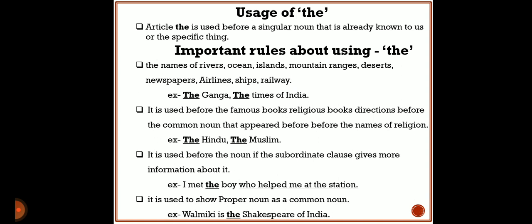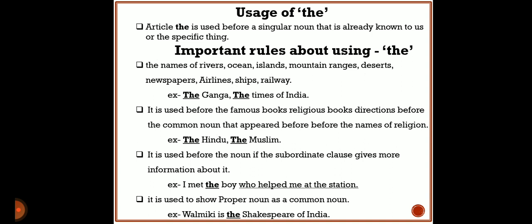Here are some rules of using 'the'. Students, see carefully where we have to use the article 'the'. It is used before the names of rivers, oceans, islands, mountain ranges, deserts, newspapers, airlines, ships, and railways, etc. Here we have given the example, the Ganga.